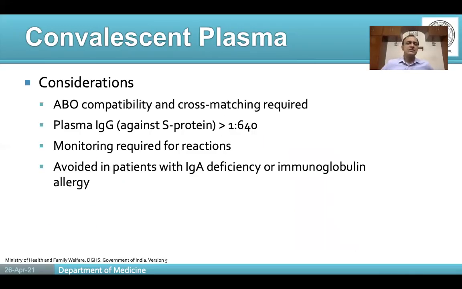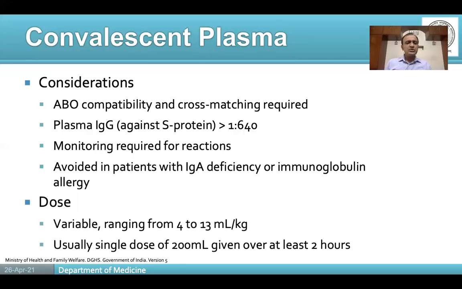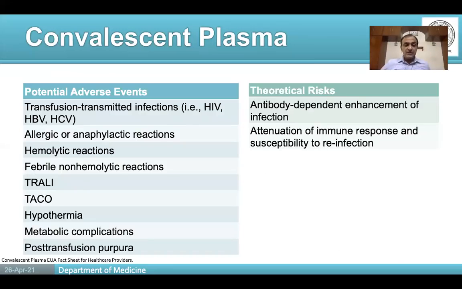If you're using convalescent plasma, we need to remember about cross-matching. To derive maximum benefit, we need plasma which is laden with antibodies, and adverse reactions are also common. The dose is usually 4 to 13 ml per kg, usually a single dose of 200 ml given over at least 2 hours. Convalescent plasma is also a double-edged sword. There are potential adverse events and some theoretical risks associated with it. So one of the reasons why it has fallen out of vogue and is not commonly used is that the risk-benefit ratio is clearly not in its favor.